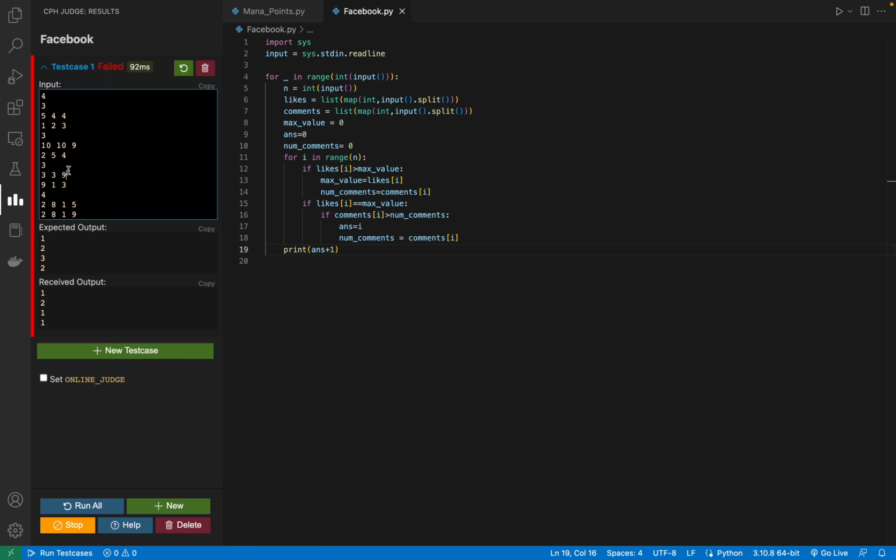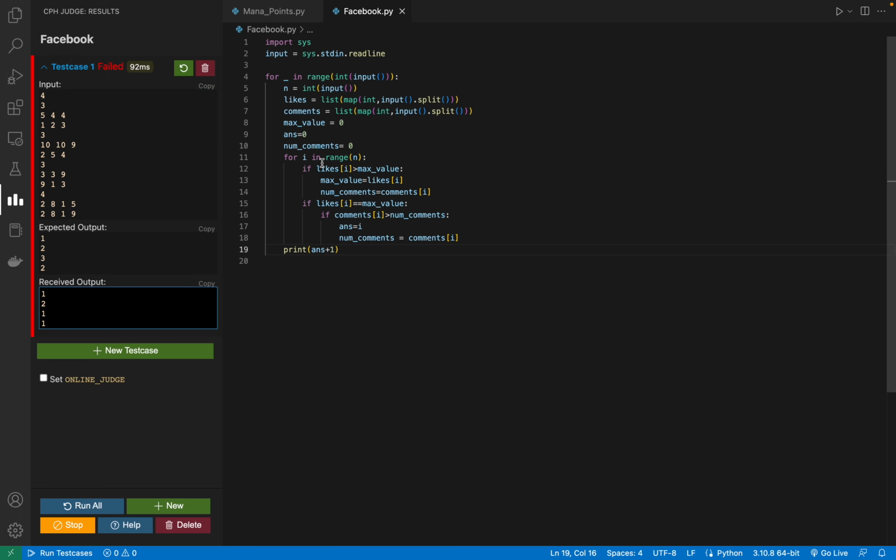We found a 9, so the answer should be 3, right? Why am I getting this? So if likes of i is greater than max value, then I'm putting max value equal to likes of i. Okay, that is correct. And num comments is equal to comments of i.